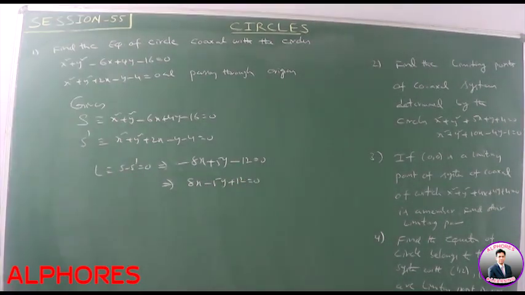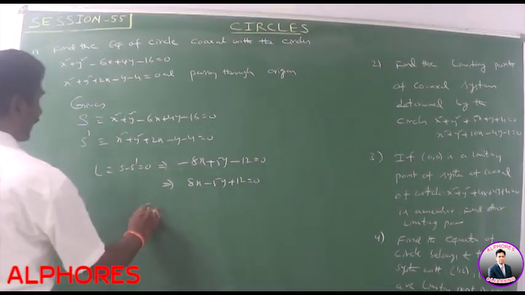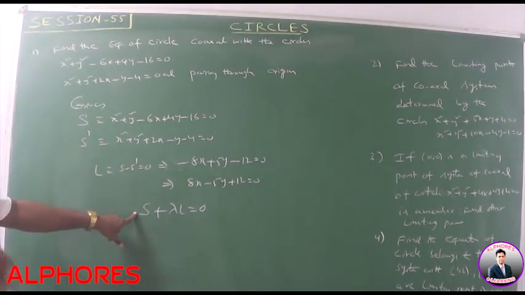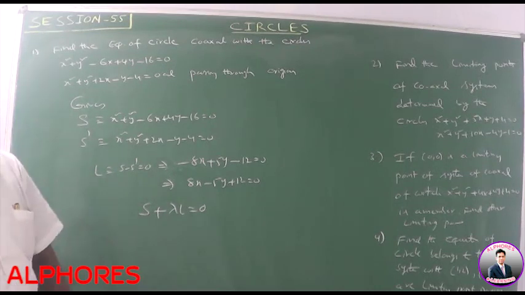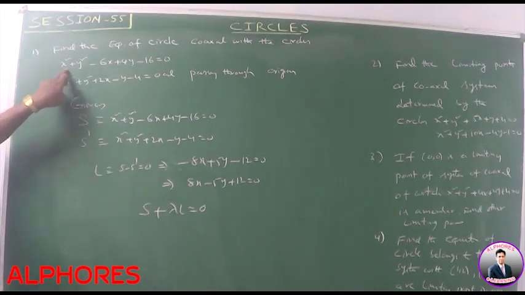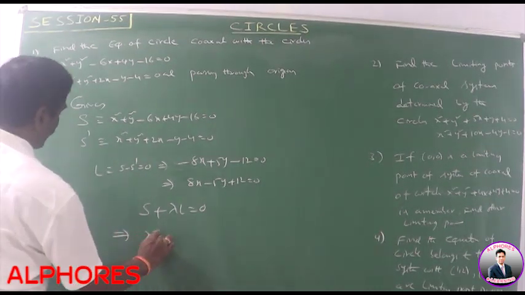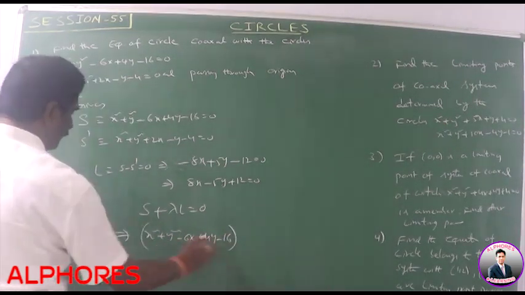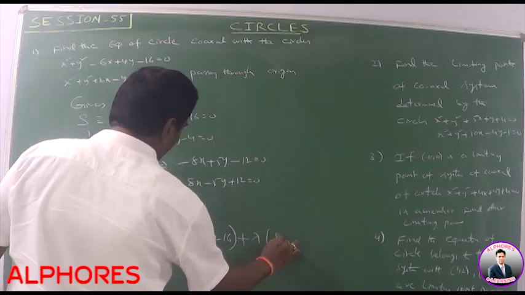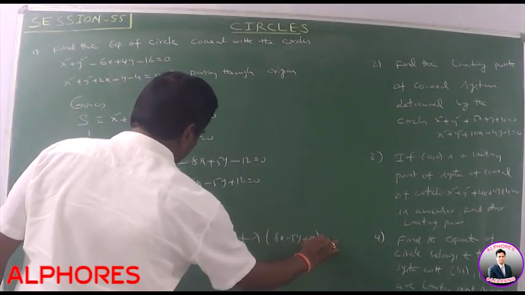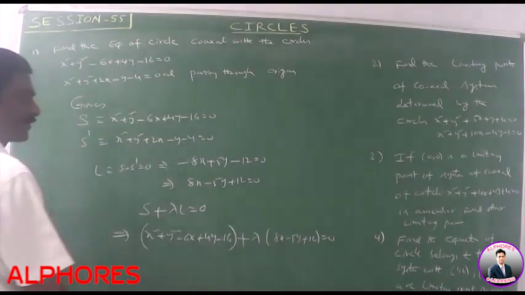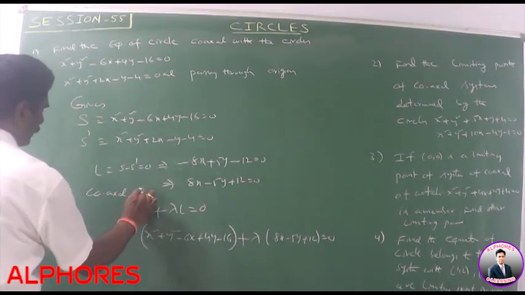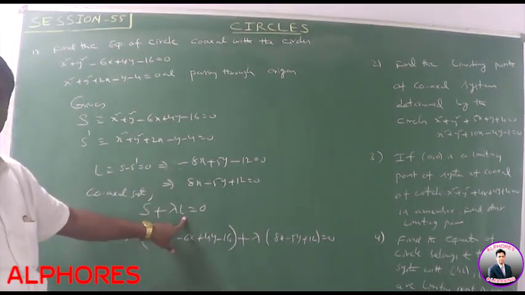It is L. The equation of any circle in a coaxial system is S plus lambda L is equal to 0, where S is any one of the circles in the coaxial system and L is the radical axis. Take S as this value. That implies x square plus y square minus 6x plus 4y minus 16 plus lambda of 8x minus 5y plus 12 is equal to 0. It is the equation of the coaxial system. The coaxial system is this value, S plus lambda L is equal to 0.